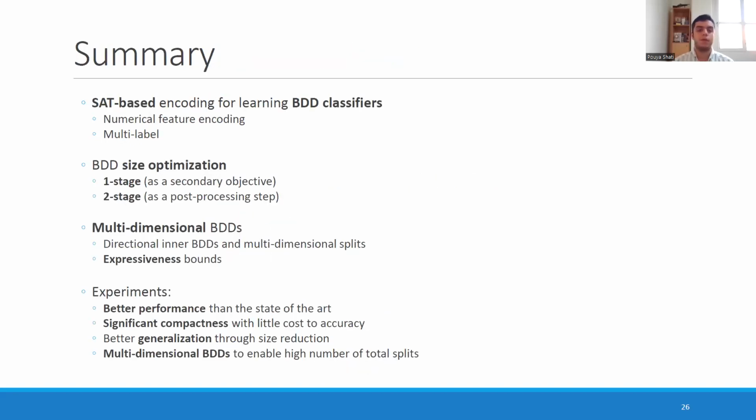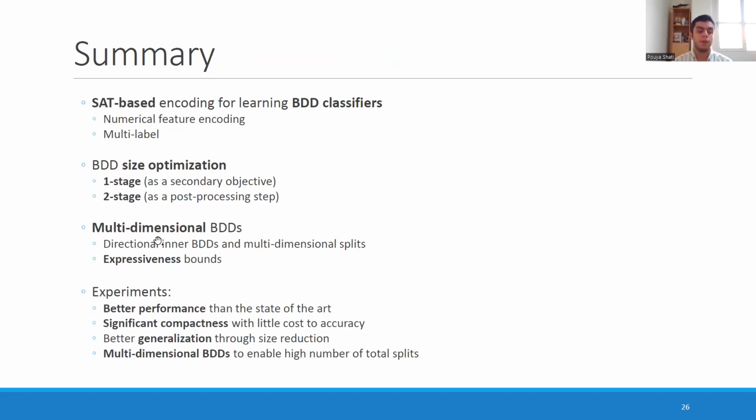Just to give you a summary of what we talked about today, we proposed a SAT-based encoding for learning BDD classifiers. It employs numerical feature encoding and supports multi-label classification. As a secondary objective, we introduced size optimization that can be used in one stage, which means combining the two objectives, or two-stage approaches, which means learning for accuracy and then a post-processing step for size.